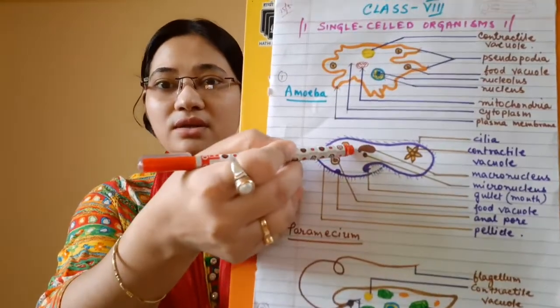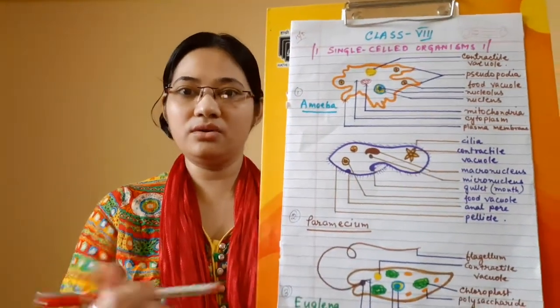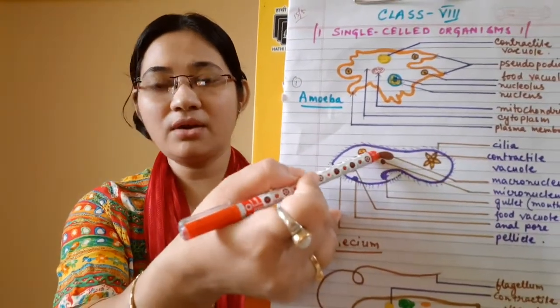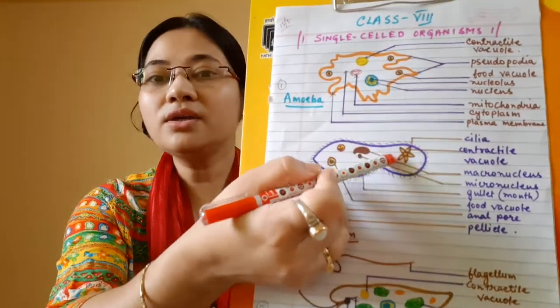Now the nucleus is very special because it is divided into two parts, macronucleus and micronucleus. So the larger one is macronucleus, the smaller one is micronucleus. Okay, now there is a contractile vacuole.